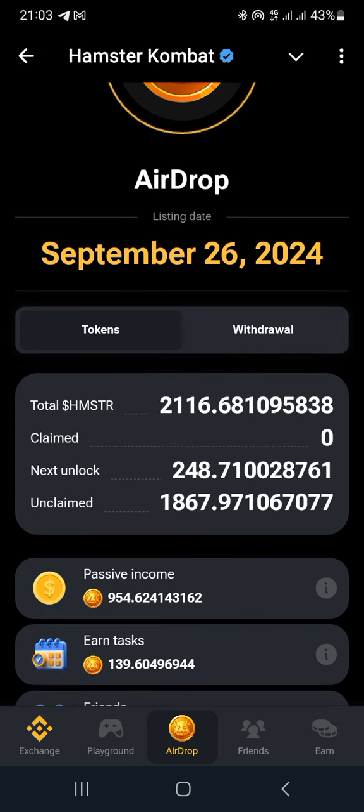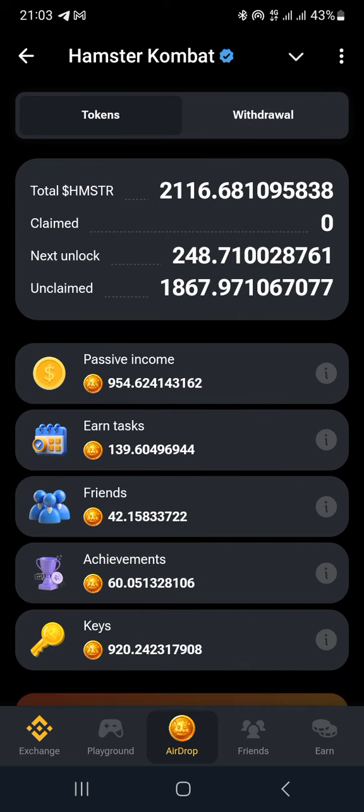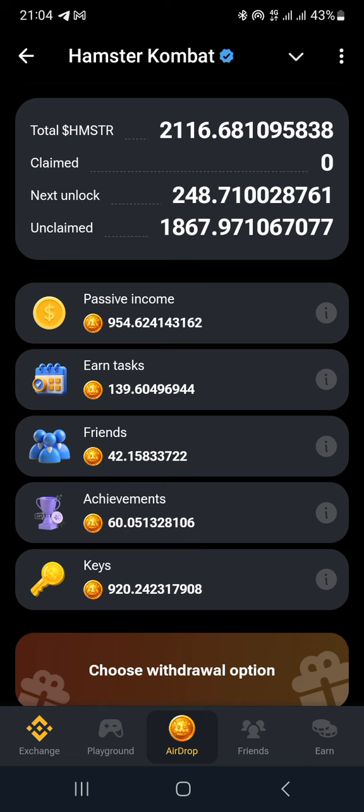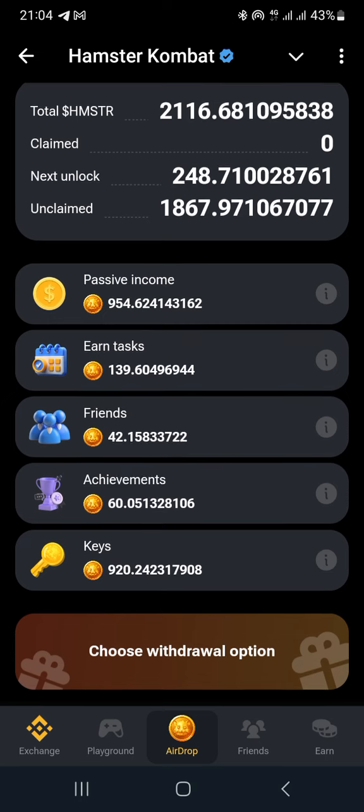Now let me tell you, they didn't actually say anything about the criteria with which they did this calculation. There's this passive income, the 954, the earn tasks 139, friends, the rewards and achievements, and then the keys. So I don't know if I'm going to give you the factors, if you can actually work around it and get how this is done.